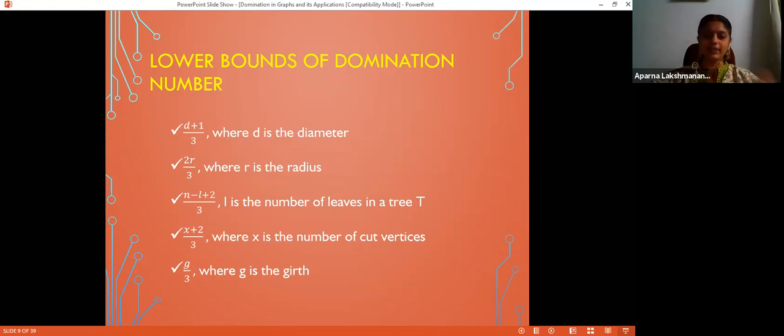Similarly, you can prove that 2r by 3, where r is the radius of a graph, is a lower bound. Then for trees, there is a special lower bound (n minus l plus 2) by 3, where l is the number of leaves. Then (x plus 2) by 3, where x is the number of cut vertices in a graph. Then g by 3, where g is the girth. Girth is the length of the minimal cycle, I mean. g by 3 also serves as a lower bound of domination number. Okay, so that's all about the bounds of domination number.